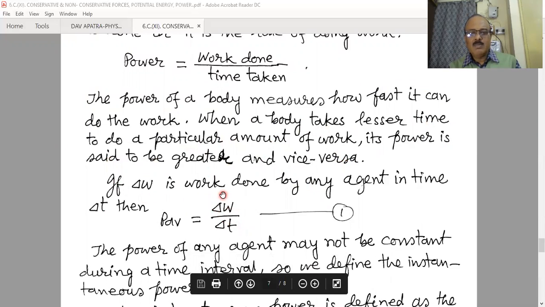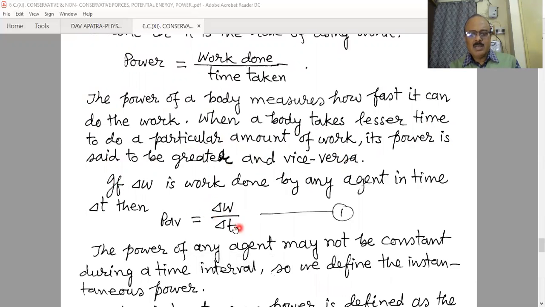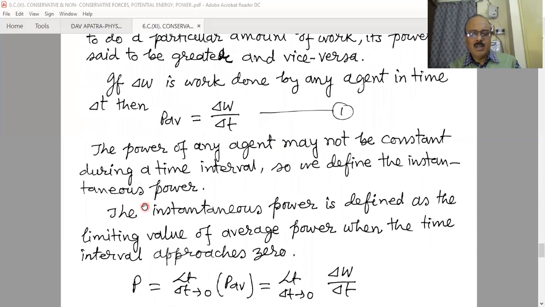If we talk about the average power, that means the total amount of work done, delta W, divided by the time interval delta t. Delta W by delta t is the average power. The power of any agent may not be constant. When we take the average power, we are considering the power to be somehow constant. But in practical situations, the power of any agent may not be constant during that time interval or during a larger time. So we define the instantaneous power, the real power at any moment, and that is more important.